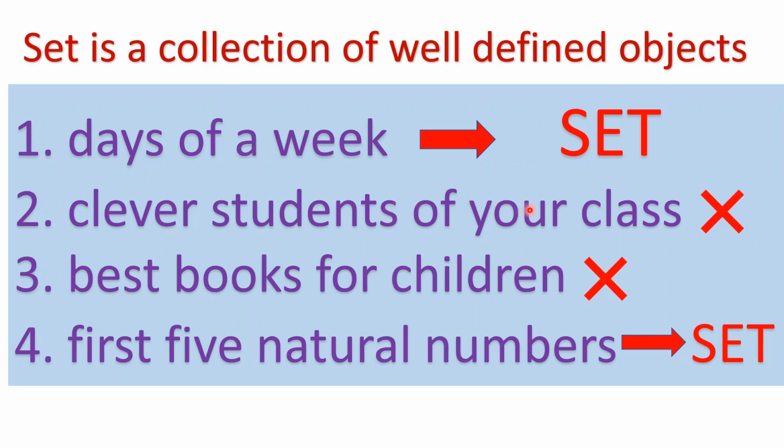Here, clever students of your class, this collection differs from person to person because there are no definite instructions for the membership of this group. So this is not a set. Again, for best books, the collection differs from person to person. It is not a set. First five natural numbers 1, 2, 3, 4, 5, same for everyone. Clearly, we know what are the members of this group. So this collection is a set.